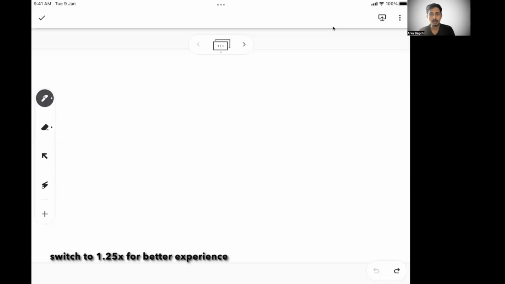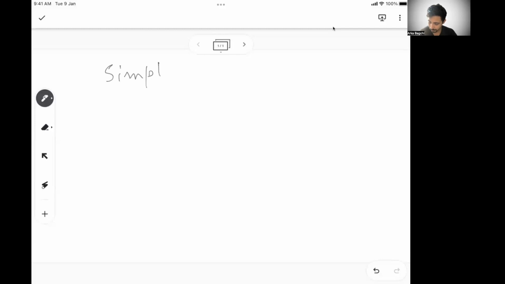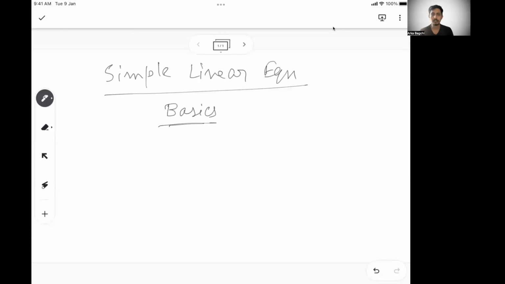But today we will talk about a topic, and this is the first session of that topic: simple linear equation. I will say simple linear equation. Why linear? I will come there. But this is the topic for today, and we should cover the basics of simple linear equation. So that's what we are going to cover today. Without further ado, let's get started.